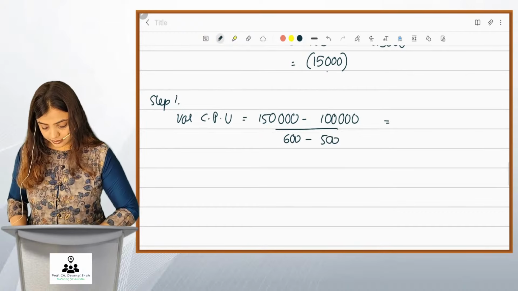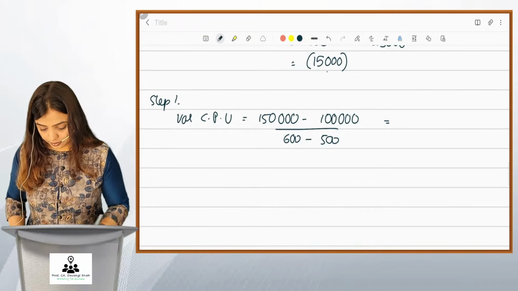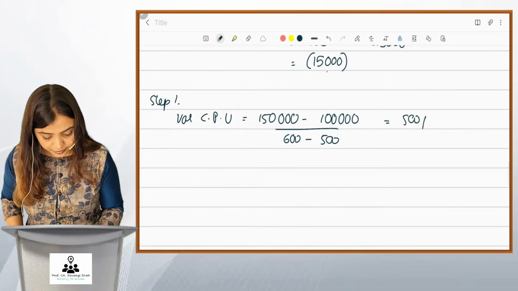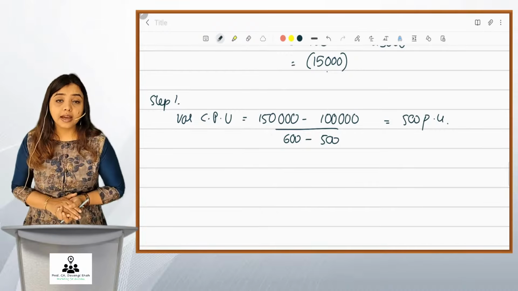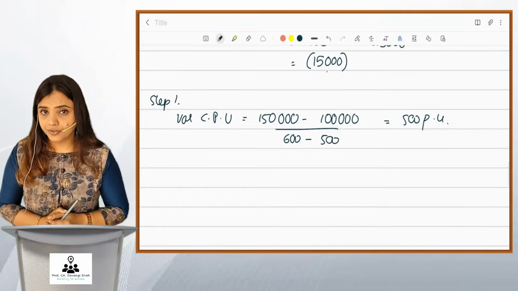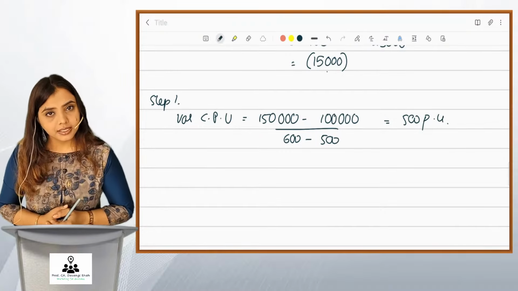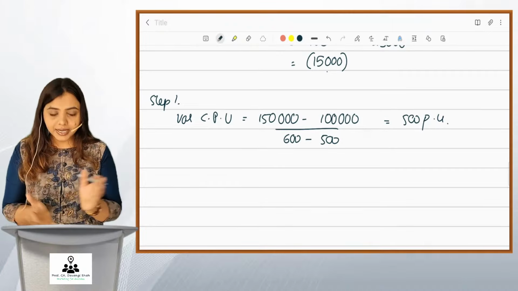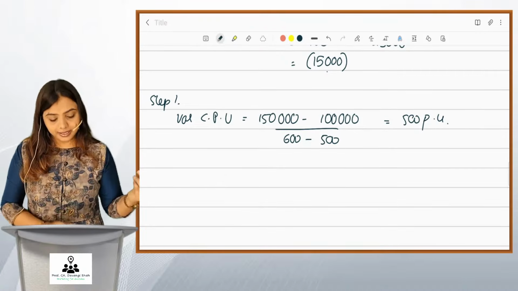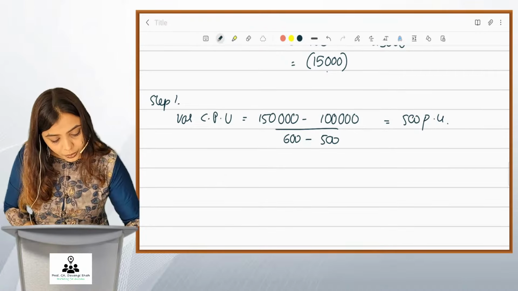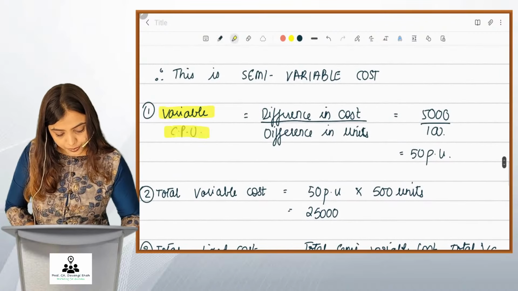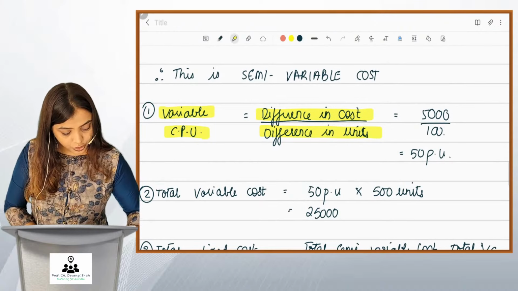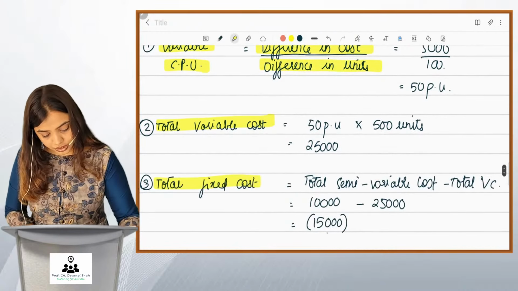Friends, what do you get? You'll get 500 per unit. Correct? And then you multiply by 500, you get 2,50,000, and then you take up the fixed cost, it will give you negative 1,50,000. It is just the arrangement of numbers that has given you negative fixed cost. Of course, your answer will never be negative, but just the numbers taken up are like that. So friends, this is how you segregate the semi-variable cost. Let me highlight the 3 steps. First, you take up variable cost per unit by using this. Then you find out total variable cost, and then you take the total fixed cost.